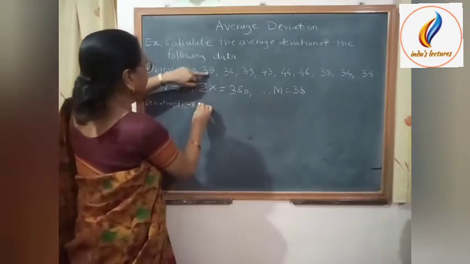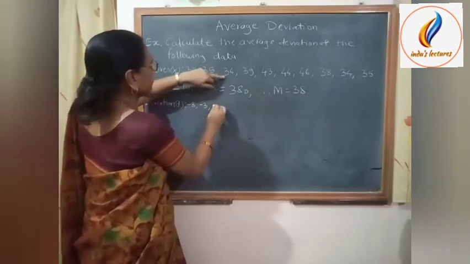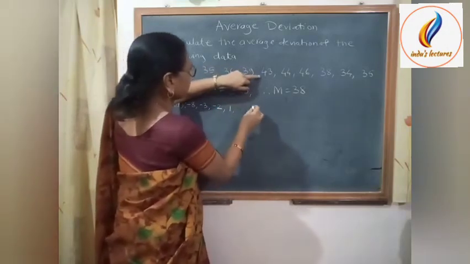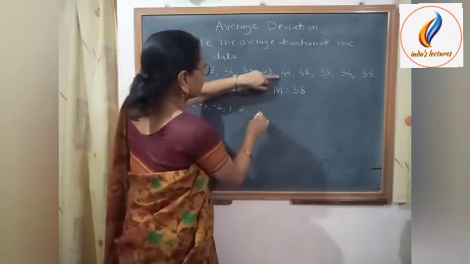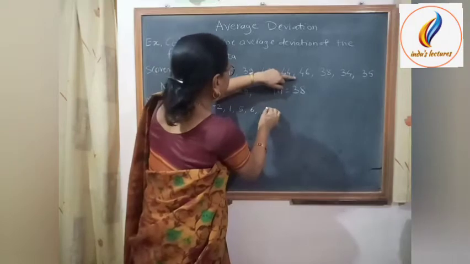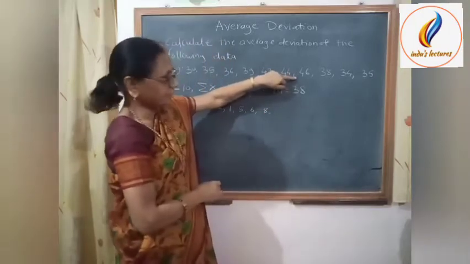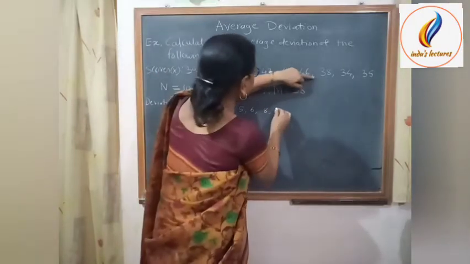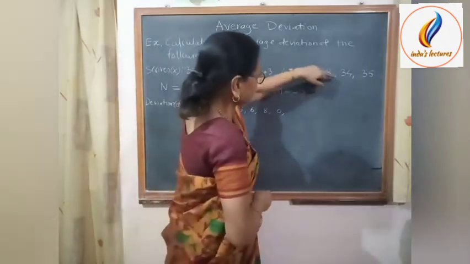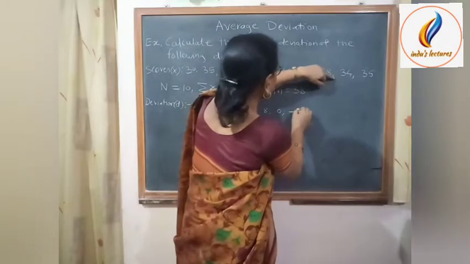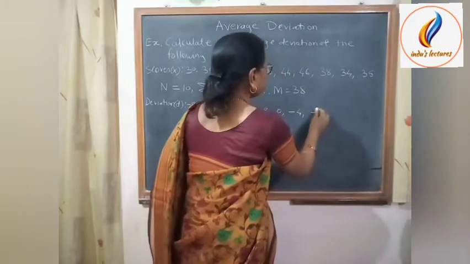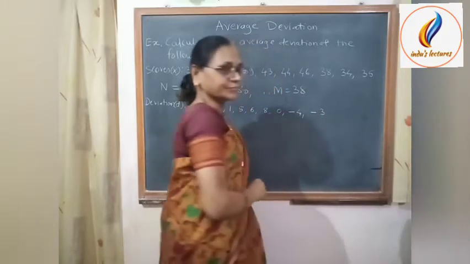35 minus 38 is minus 3. Then minus 2, plus 1, then plus 5, again plus 6. Then for 46 the deviation is 8. For 38 the deviation is 0 because 38 minus 38 is 0. Then 34 minus 38 is minus 4, and 35 minus 38 means minus 3.